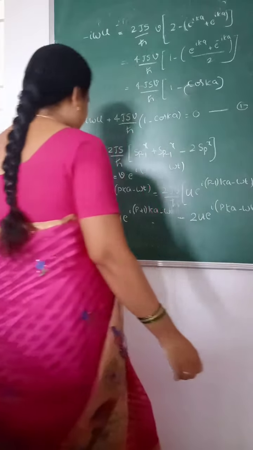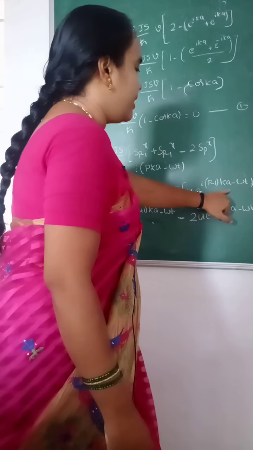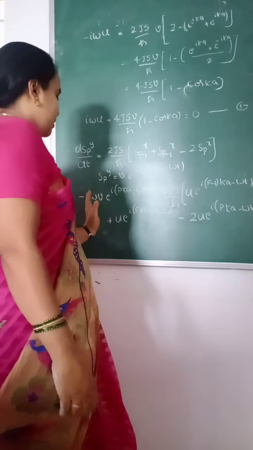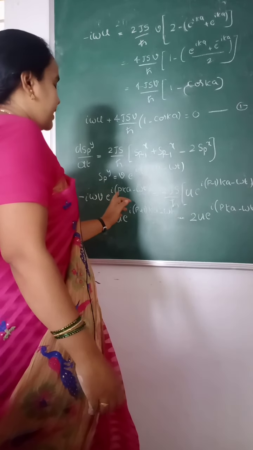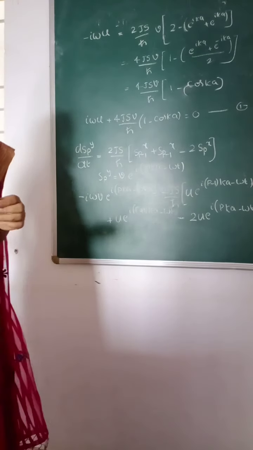So if you take the common terms such as u e power i p ka minus omega t, then on both sides e power i p ka minus omega t gets cancelled.